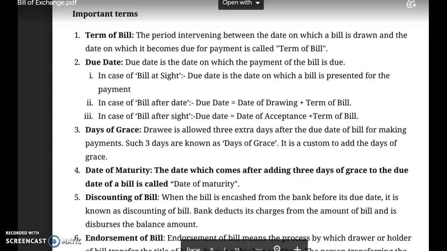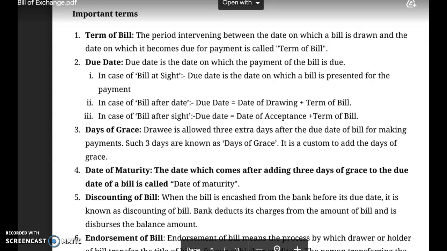Next term is due date. Simply you understand, due date means the date when the payment of the bill becomes due. Due date here means the date on which the payment of the bill becomes due. It also depends upon how the bill has been written. If bill is at sight, due date is the date on which the bill is presented for payment. जिस दिन ड्रॉयर बिल को प्रेजेंट कर दे पेमेंट करने के लिए, that will be regarded as the due date of bills of exchange under bill at sight.